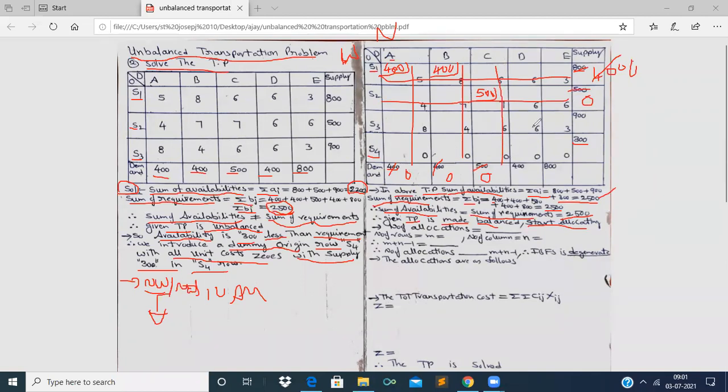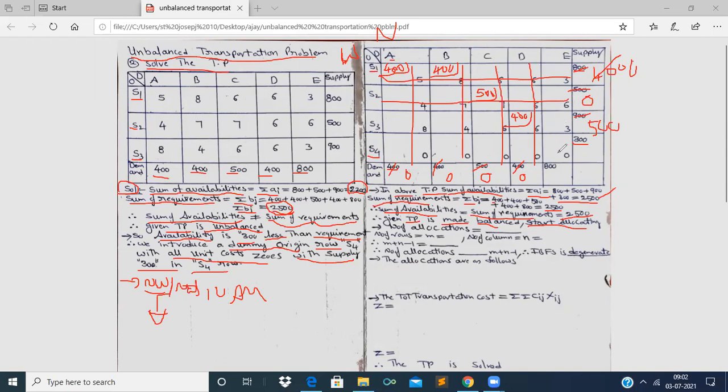Now, as the row is 0, strike off the row, and as the column demand is 0, strike off the column. And in the leftover cost matrix, the topmost northwest cell is 6, and the corresponding demand is 400 and the corresponding supply is 900. So allocate the least value, that is 400. Now take out 400 from 400, it is 0. Take out 400 from 900, it is 500. The column demand is made 0, therefore we strike off the column.